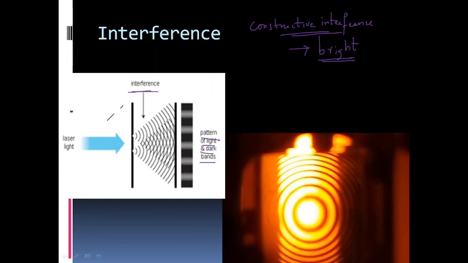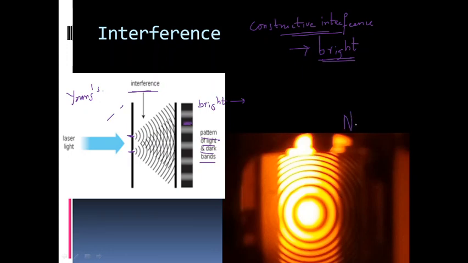For example, as we will see later, we will study Young's double slit experiment, where two waves are produced from two slits and they are allowed to interfere. In that case, we will see a number of dark and bright bands. Each of the bright bands is formed due to constructive interference, and each of the dark bands is formed due to destructive interference.